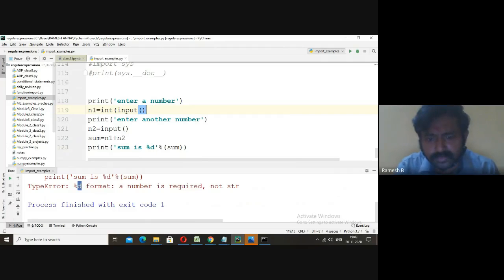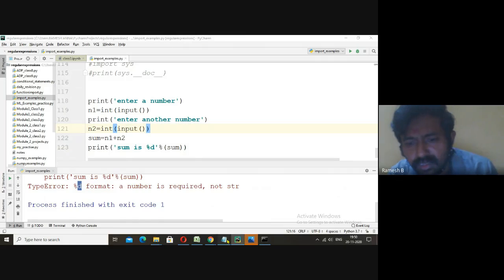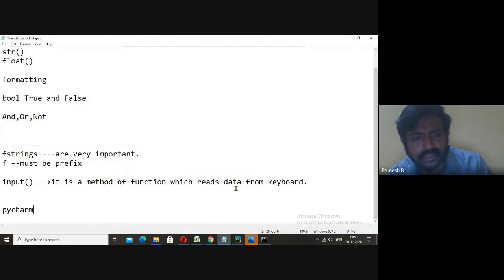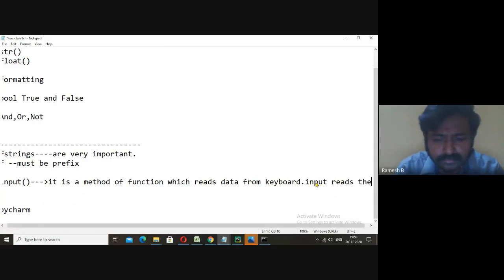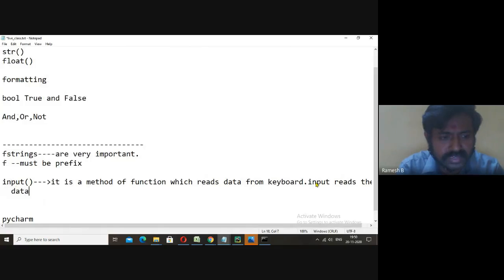Similarly here also it must be converted into integer. Input reads the data and stores it as a string.